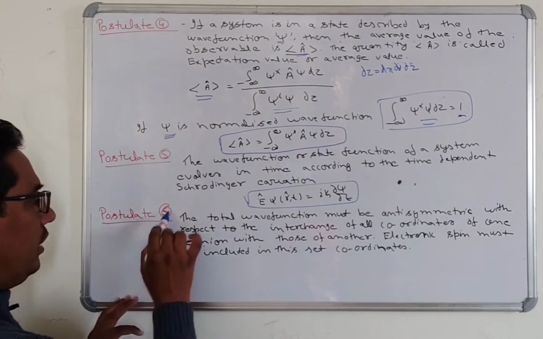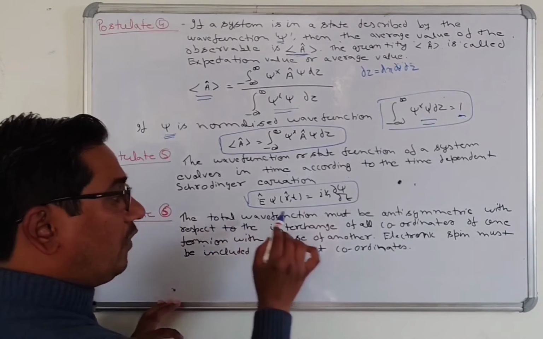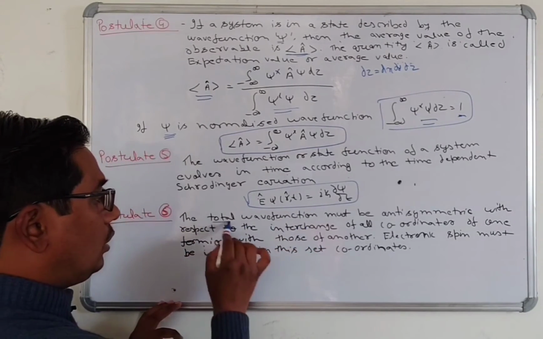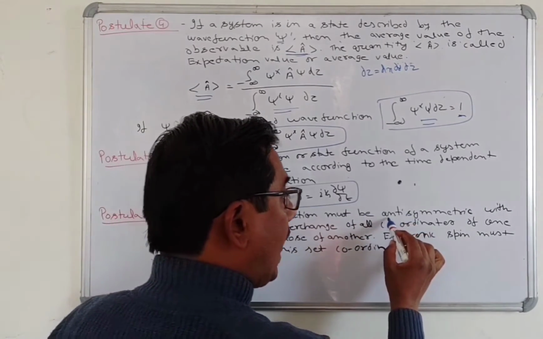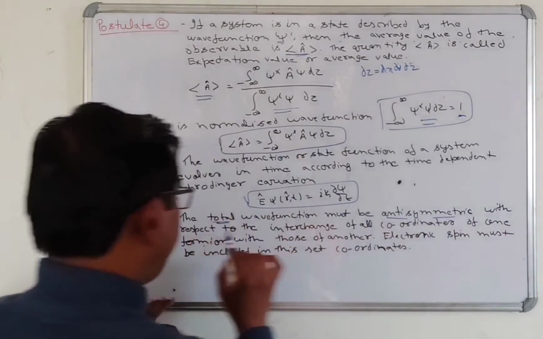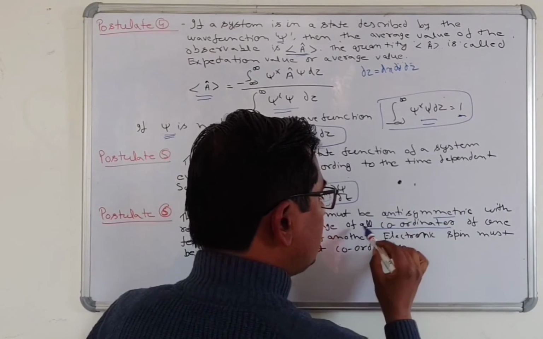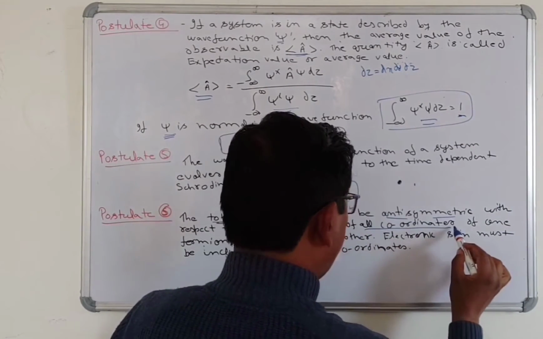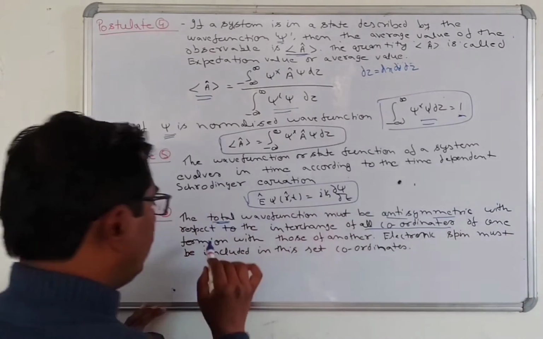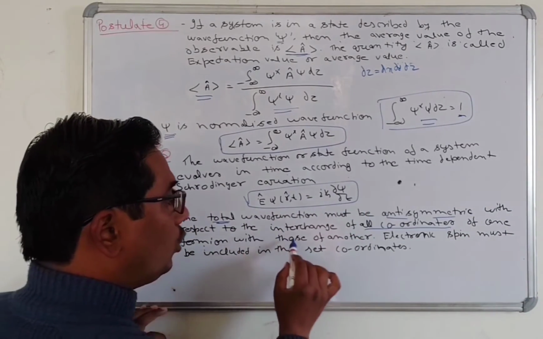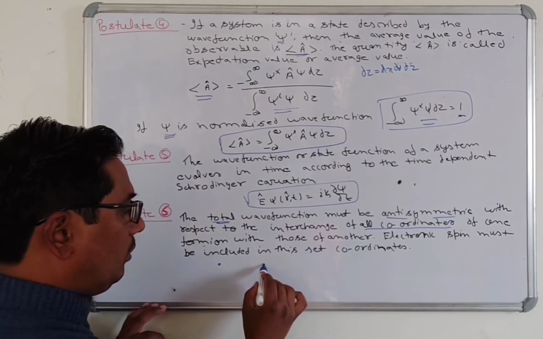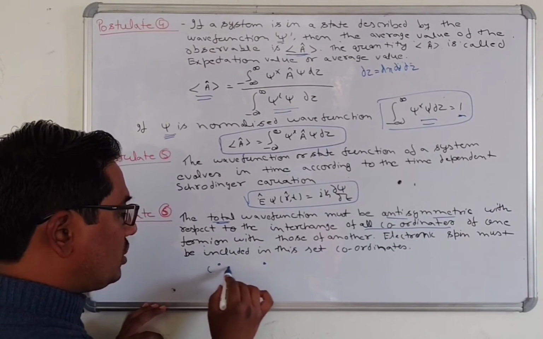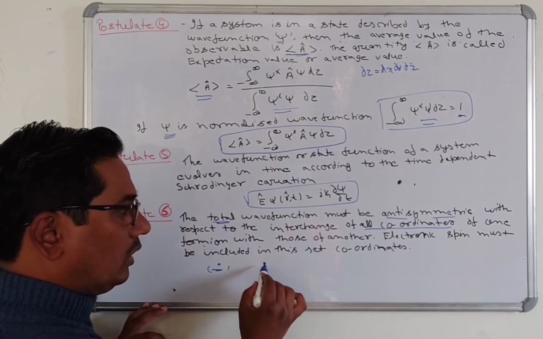And postulate 6. The total wave function must be antisymmetric with respect to interchange of all coordinates of one fermion with those of another. Suppose that here there is one fermion and there is another fermion. You will change all the coordinates with respect to this fermion.